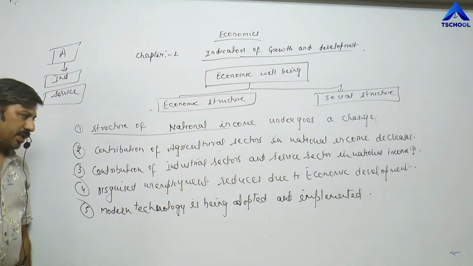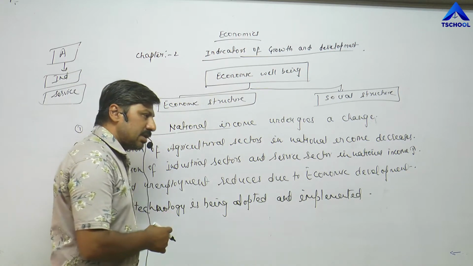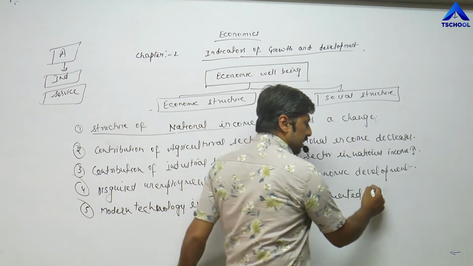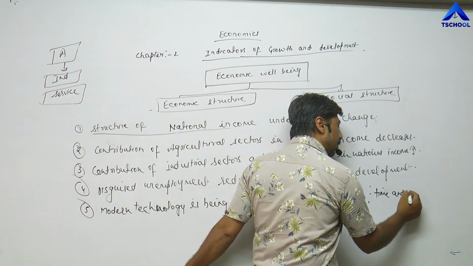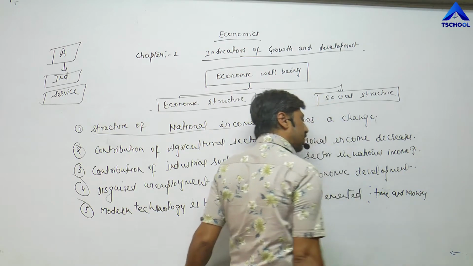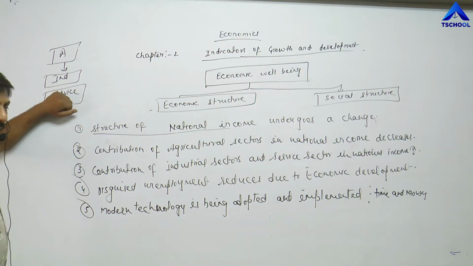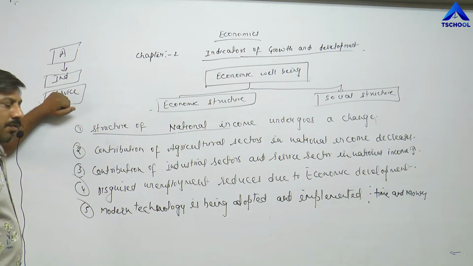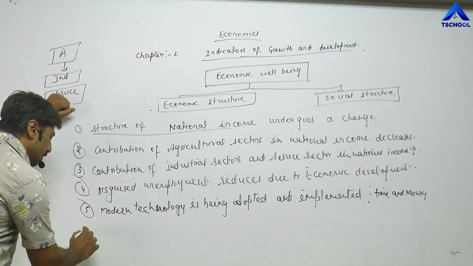Modern technology is being adopted and implemented. As a result, what happens? It saves time and money. Modern technologies are those technologies which save time and money and increase production with minimum cost. So modern technology is adopted.